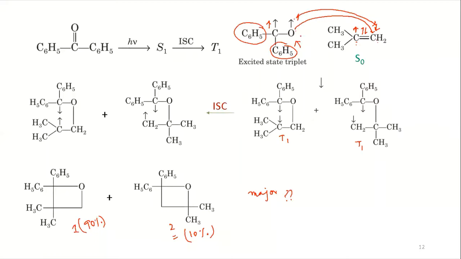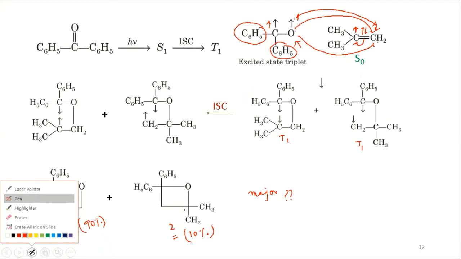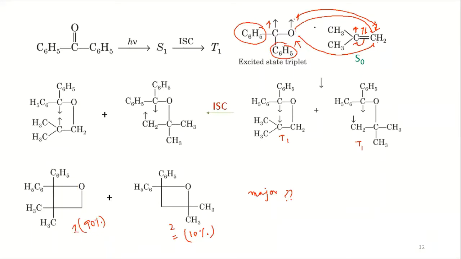Okay. Now if the oxygen is reacting with this center, it will generate this radical, right? And if the oxygen is reacting with the other center, it will generate this radical. Now here the radical formation is CH2 dot, and here you have the radical formation of this radical.